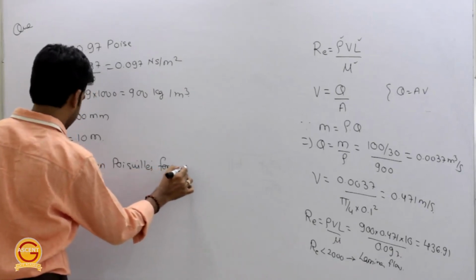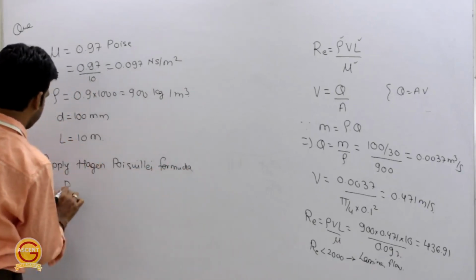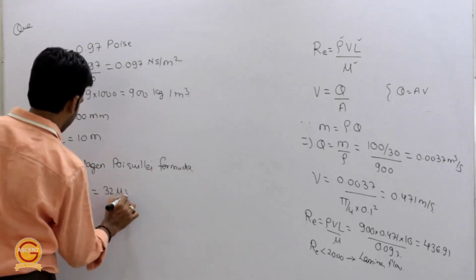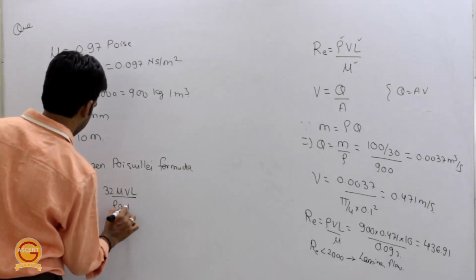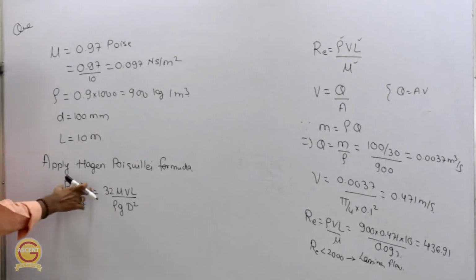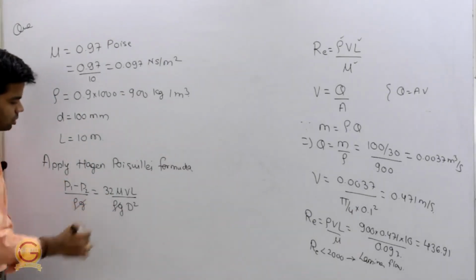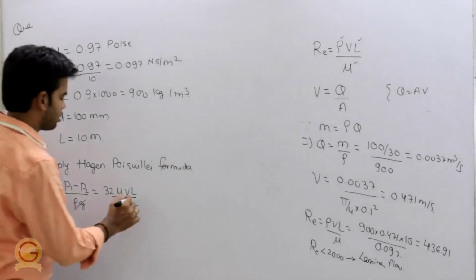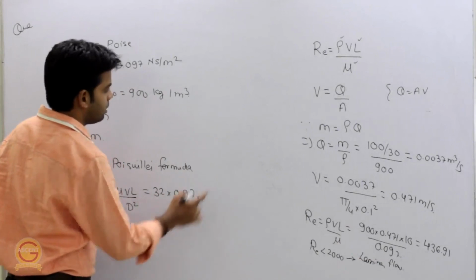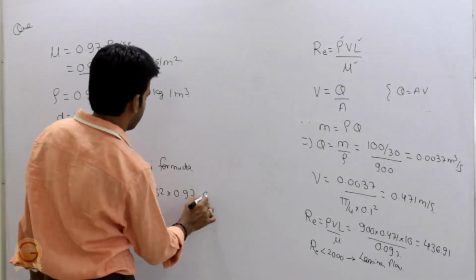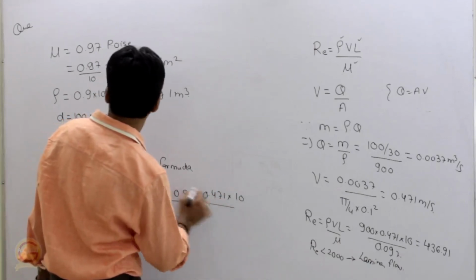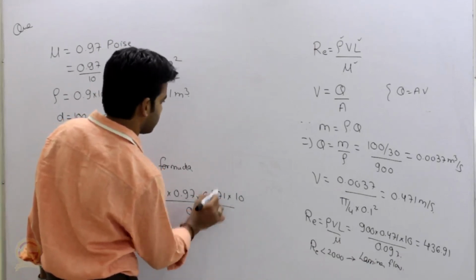Now what does this formula say? (P1 minus P2) by rho g is equal to 32 mu VL by rho g into d square. Okay, this we have already studied. We have to determine the pressure difference. So this rho g gets cancelled out here. 32 mu VL by d square. Just put the value. So this is 32 into mu is 0.097, V we have determined as 0.471, length is 10 meter divided by d, which is 100 mm or 0.1 meter, square.